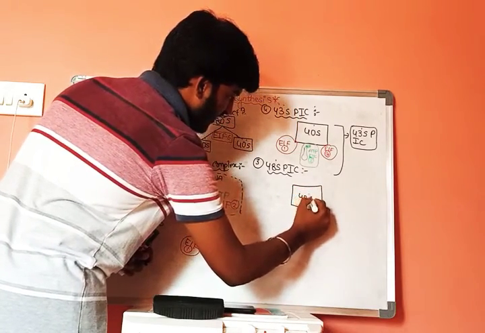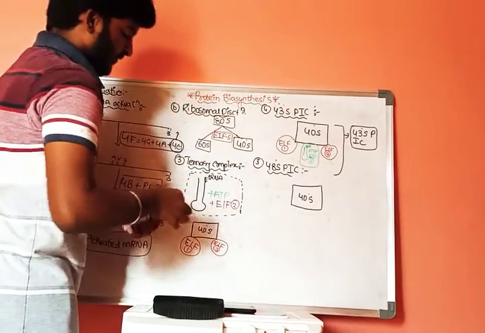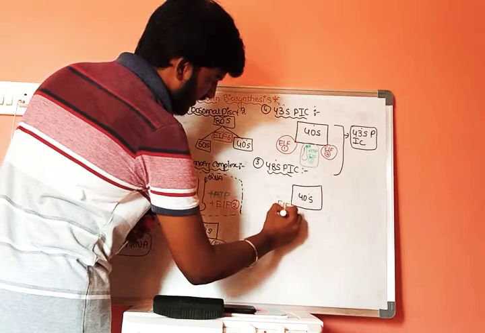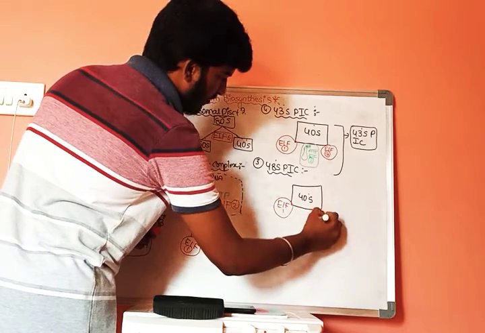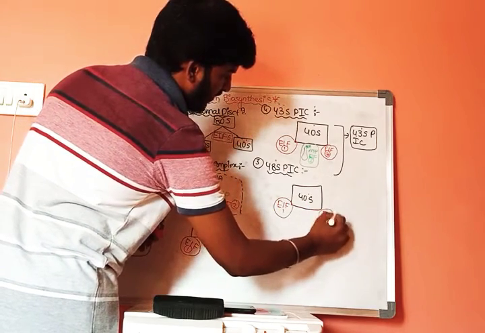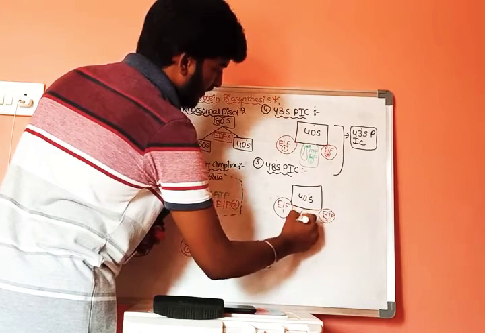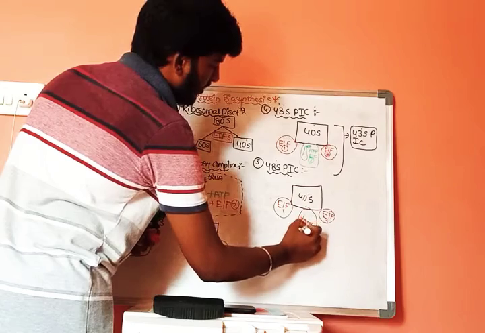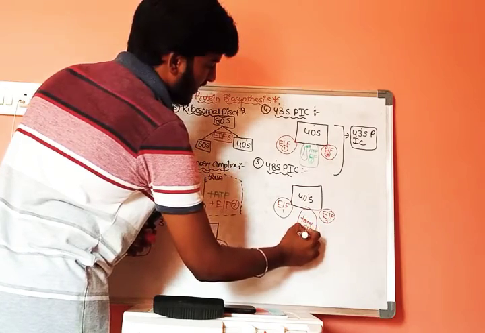This is 40S ribosomes, and this is eukaryotic initiation factor 1 and eukaryotic initiation factor 3, and this is the ternary complex with eukaryotic initiation factor 2.